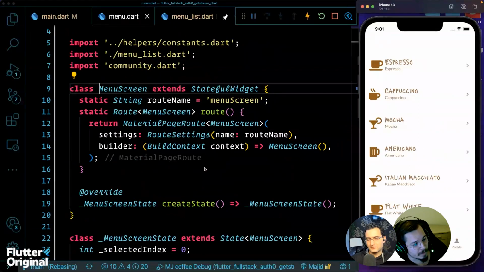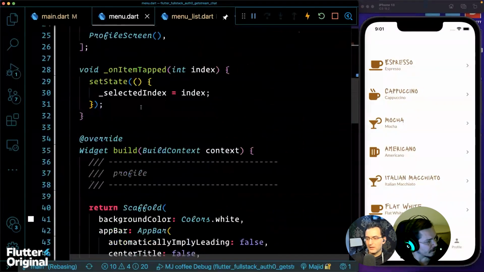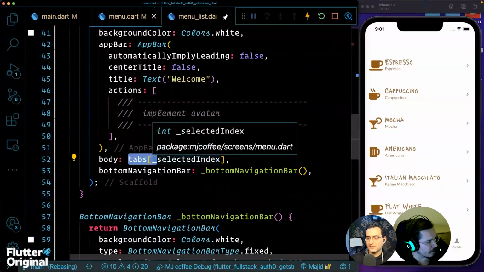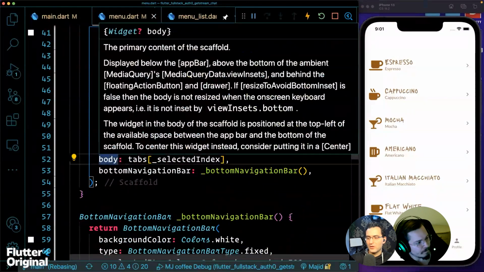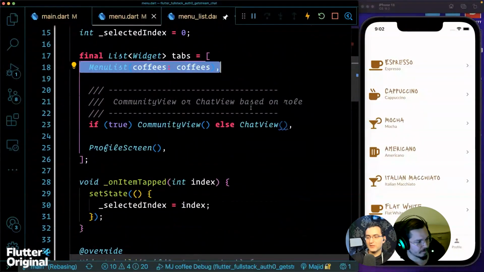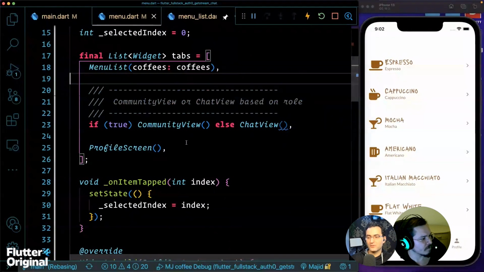And we have to go in the menu screen. Where is the body of the menu screen? Okay, so we have a bottom navigation and we have a body. This is the body, and this is the bottom navigation. The body here is loading based on the index. You see that there are going to be 3 pages: 1, 2, 3. So we need to handle all those pages within our navigation.